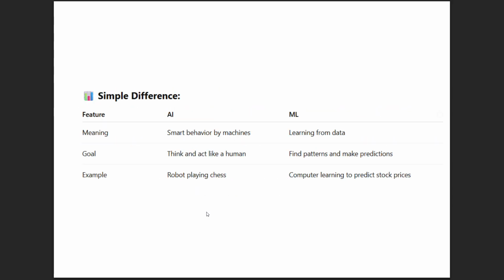So what is the main simple difference between ML and AI? AI means smart behavior by machines, and ML means learning from data. The goal for AI is to act like a human, and for ML it is finding patterns and making predictions. Examples: a robot playing chess for AI, and a computer learning to predict stock prices for ML.